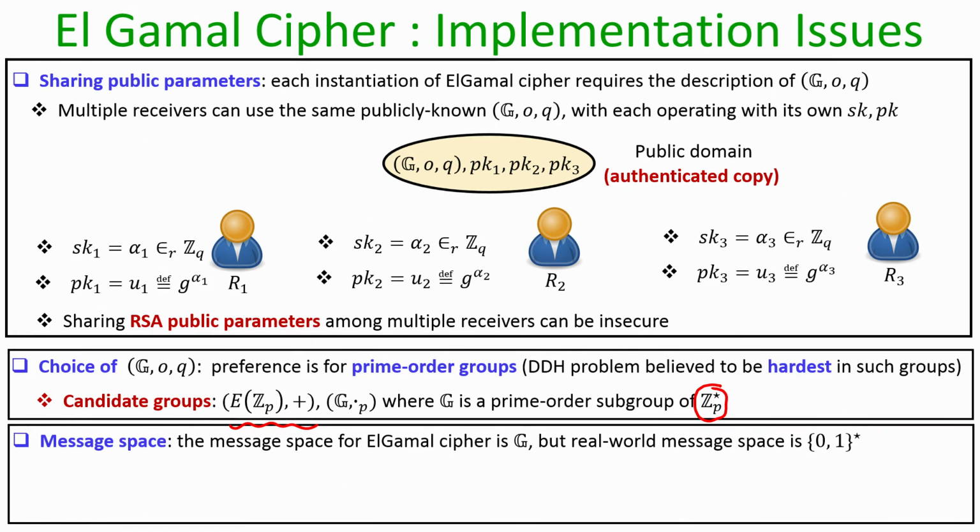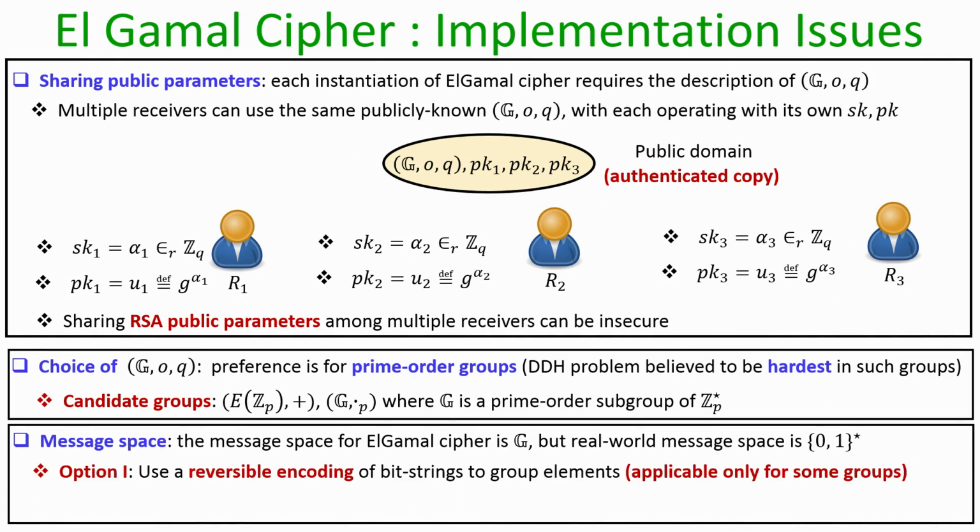The third issue here is the message space. If you see the description of the Elgamal encryption process, the message space is nothing but the group elements, but in real world applications I would like to encrypt messages which are bit strings. So, we have now some kind of incompatibility. My actual plain text is a bit string, whereas my encryption process supports elements of groups to be encrypted.